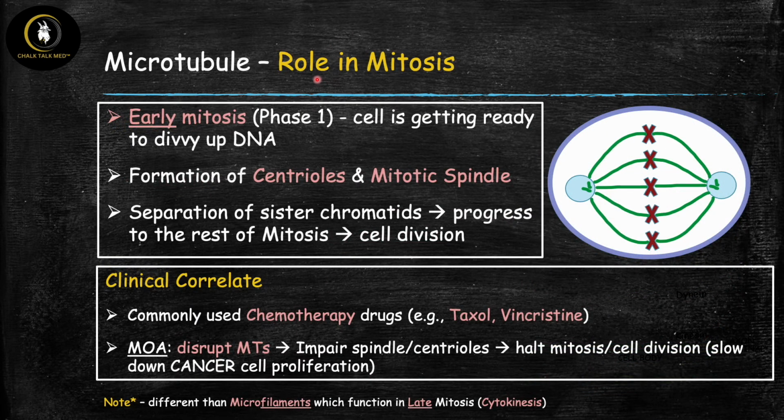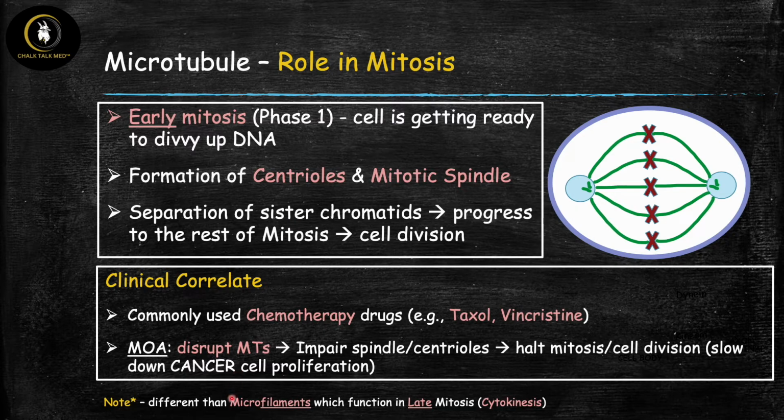So let's start with function number one, which is microtubules' role in mitosis. So it's important that the role here is in early mitosis, which is phase one. So here our cell is getting ready to divvy up its DNA. As you can see, everything is all lined up in the middle. So the microtubules are important here because they help form these centrioles and the mitotic spindle. And this is going to allow for the separation of these sister chromatids into the two separate corners. And then after this happens, then the cell can progress to the rest of mitosis and then complete cell division. And this is a very important role of mitosis.